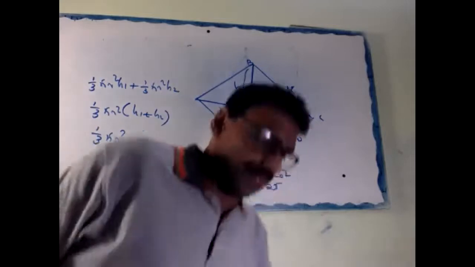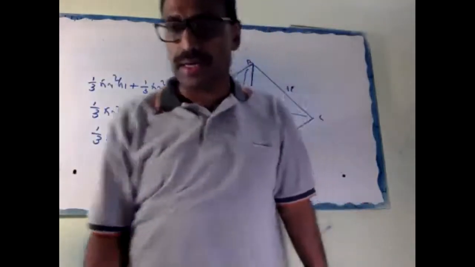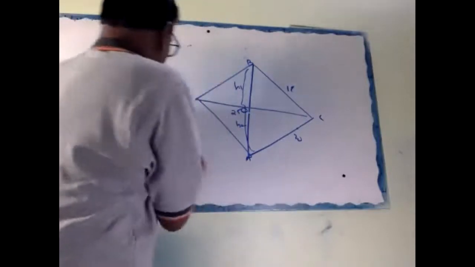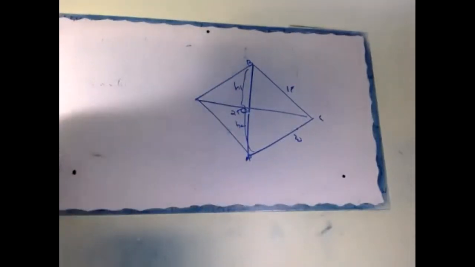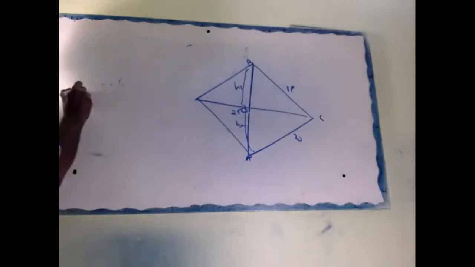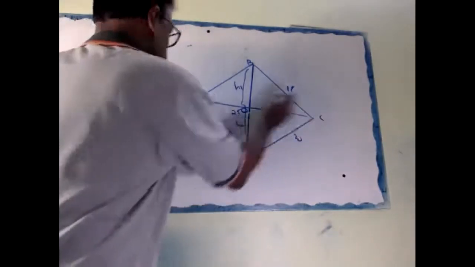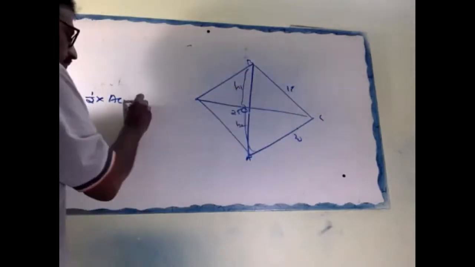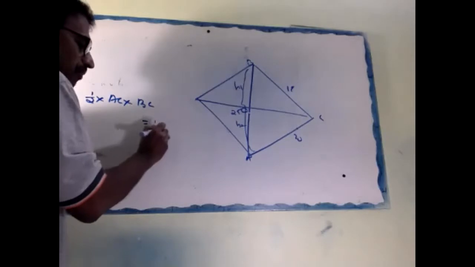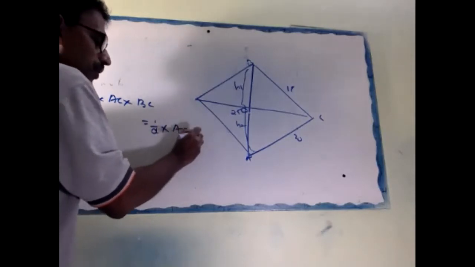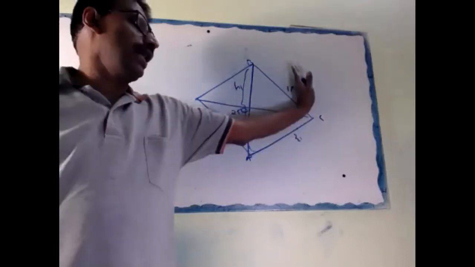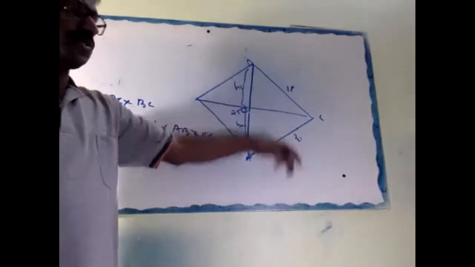Look here. Why should I go for Heron's formula? Look, I'll give the note, don't write. Area of half into AC into BC equal to half into AB into OC. Agree or not? Half base into height equal to half base into height.